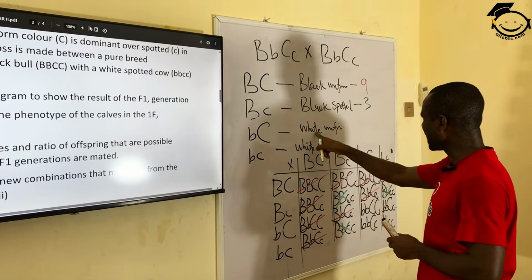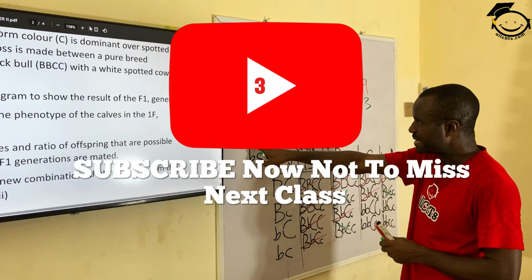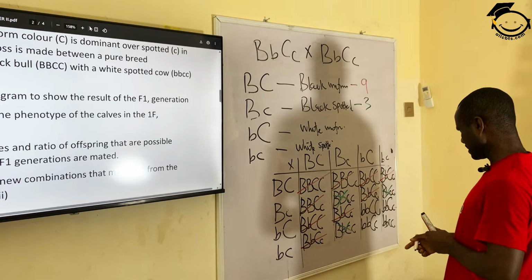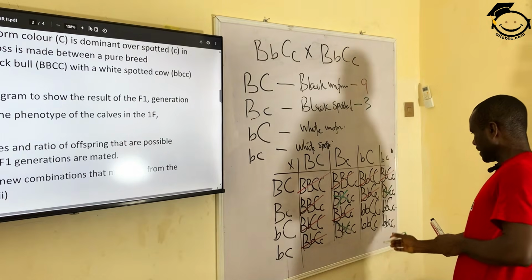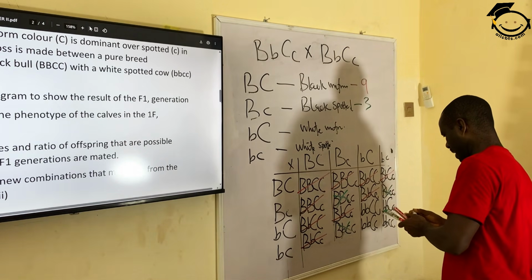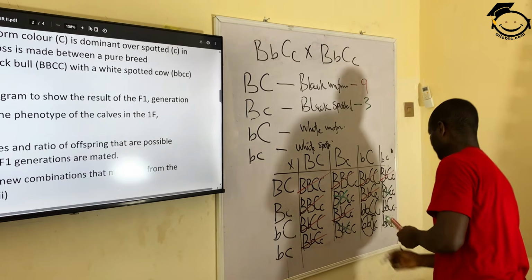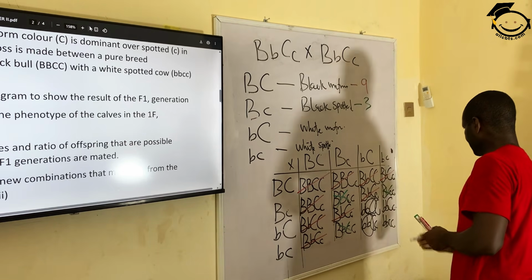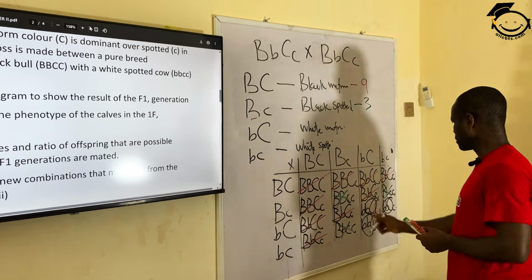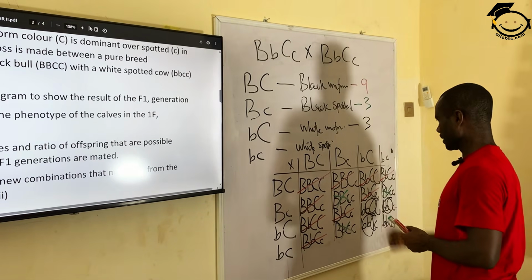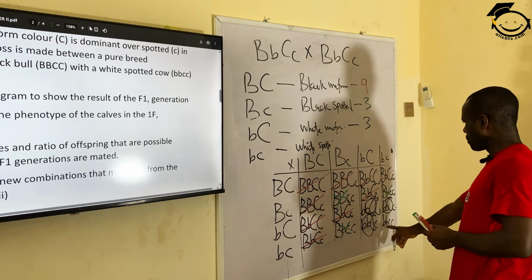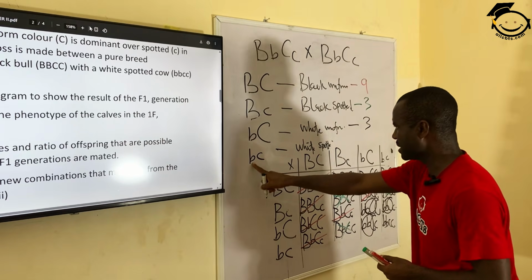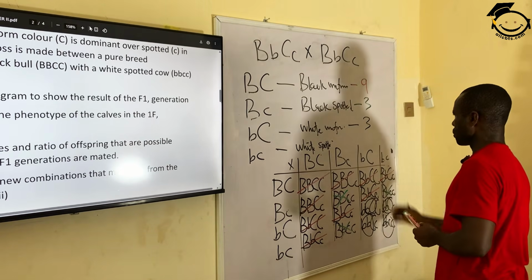Now, which of them is white uniform? That is white, small b and capital C, uniform. One, white uniform. Two, white uniform. Three. Can you see? 1, 2, 3. So another 3. Now, the only one remaining is white spotted, with small b and small c. So this is one.